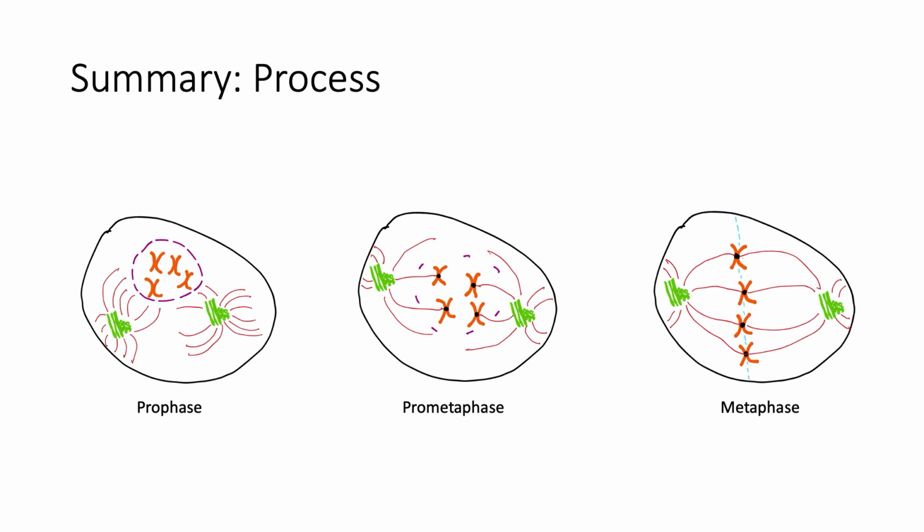Okay, next I'll briefly be summarizing the process of mitosis as a whole. It starts off with prophase, which is where the nucleus dissolves, chromosomes form, and spindle fibers form as well. Then there's prometaphase, which is where the spindle fibers attach to the centromeres after the chromosomes are fully condensed. That's followed by metaphase, which is when the spindle fibers are completely attached to the centromeres, and then the chromosomes are lined up on the metaphase plate.